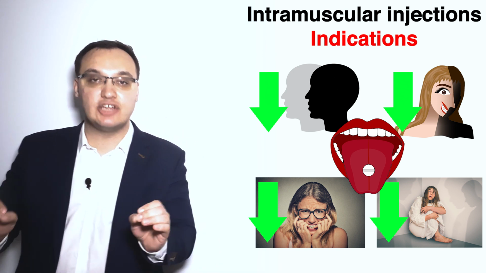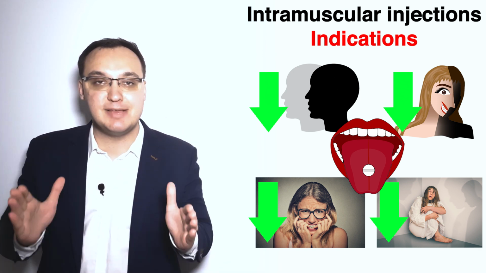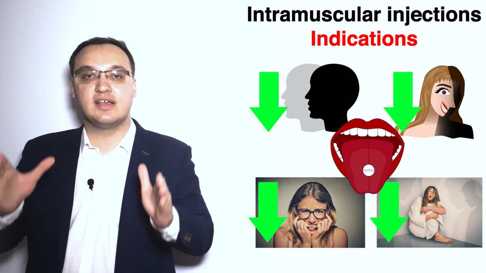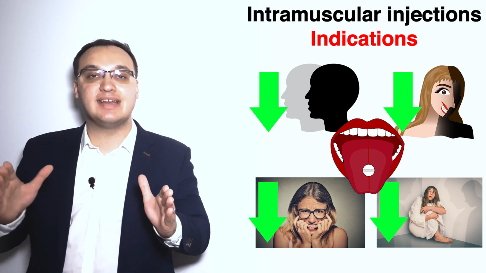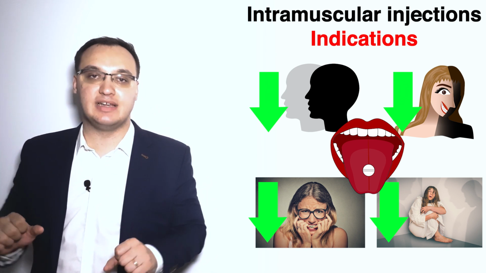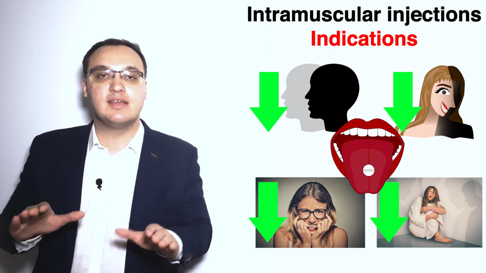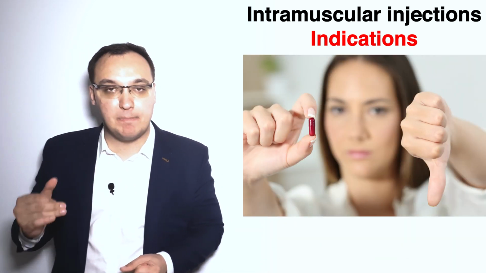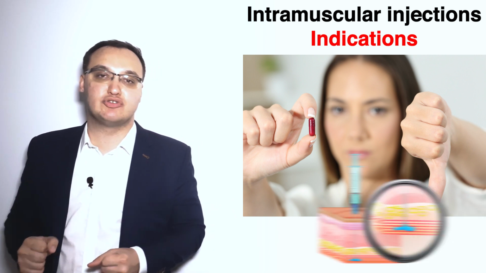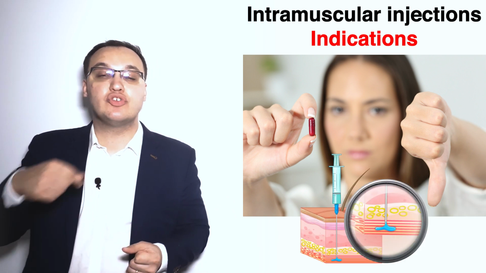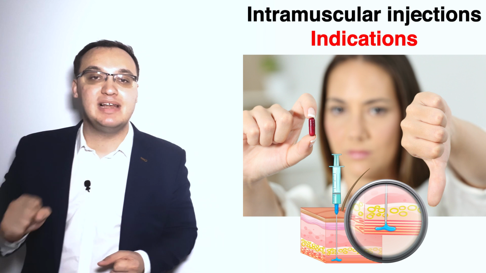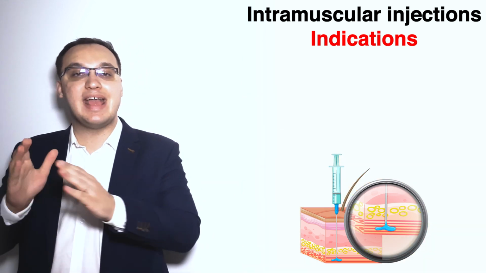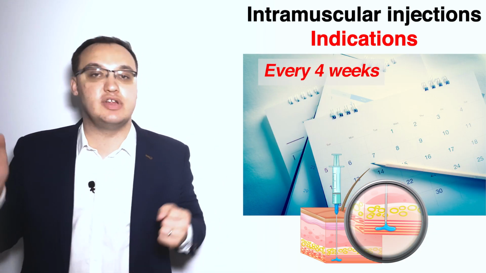This is an indication for intramuscular injection, being stable on the antipsychotic that he's taking already every day and having a low side effect profile, so low side effects. Then, if we see that the patient is not taking the pill, so he has bad compliance, then we need to consider intramuscular injections. Why? Because then we don't need to rely on the patient taking the pill every day, because we give an injection and then every 4 weeks we give another injection.